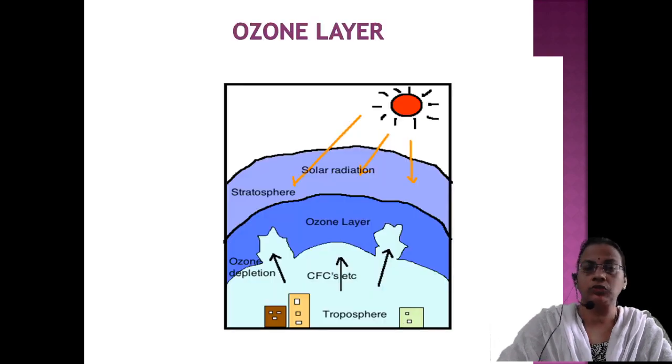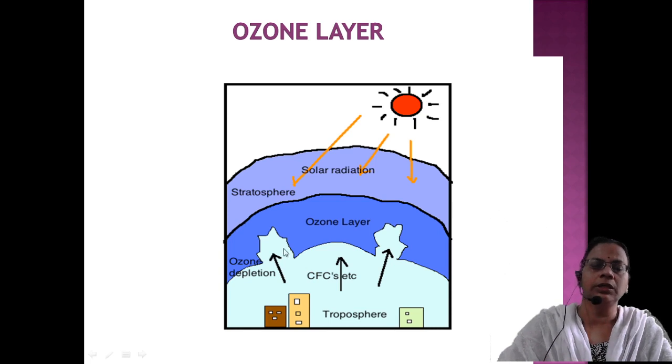So this is the pictorial representation. The ozone is formed from molecular oxygen: the oxygen molecule O2 plus O gives rise to O3. This O3 will accumulate in the stratosphere.